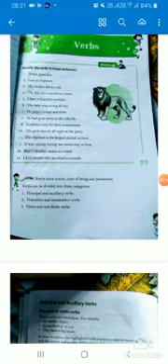There are two main types of verbs: main verb or principal verb, and helping verb or auxiliary verb. What is a main verb? It has the main role in the sentence. And what is a verb? A verb is an action word. Whatever work we are doing, that is a verb.